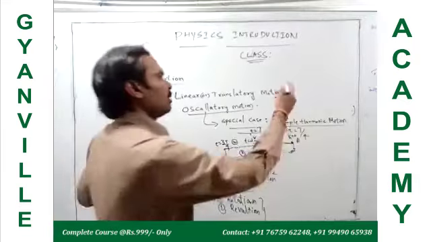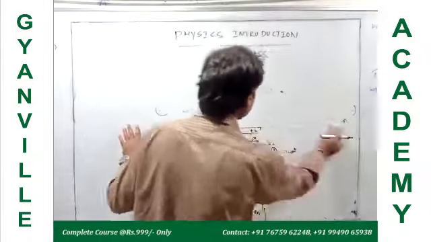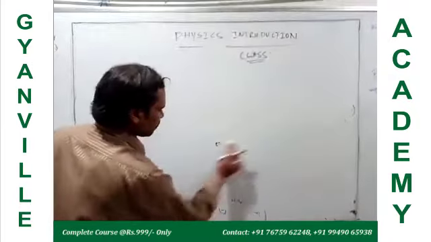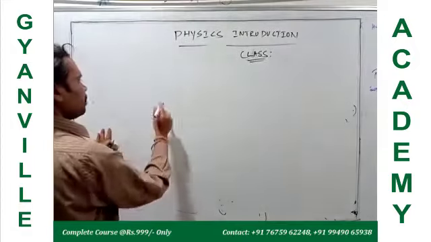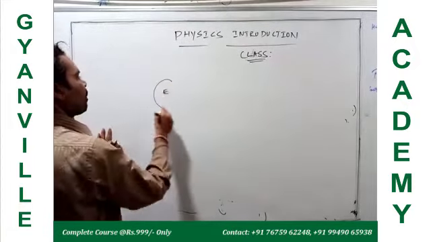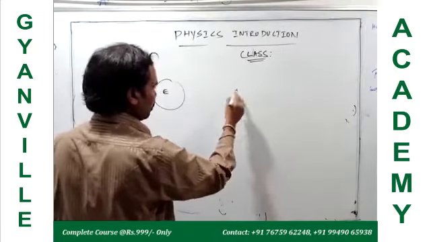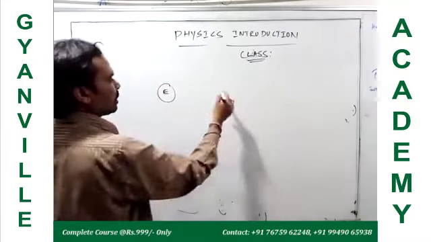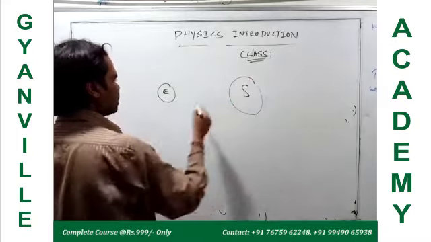For example, this is our Earth, right? Earth is revolving around the sun. You can take this as small size, and somewhere here is the sun in space.